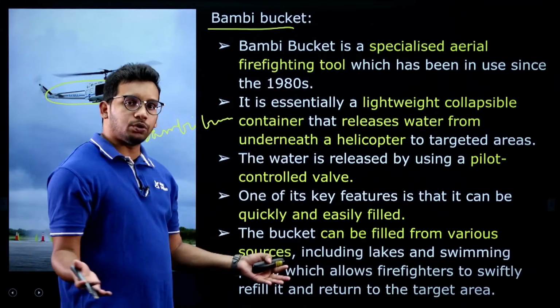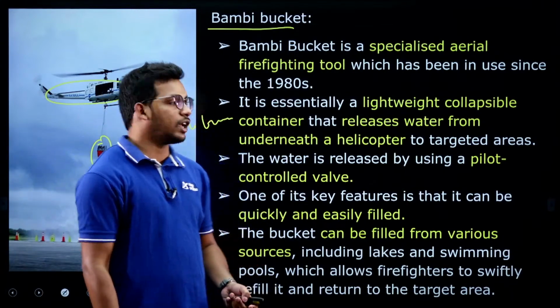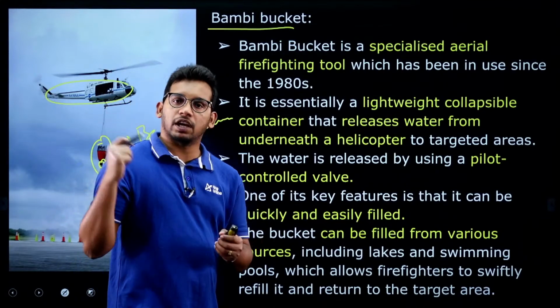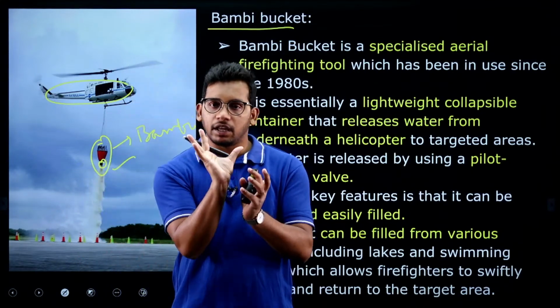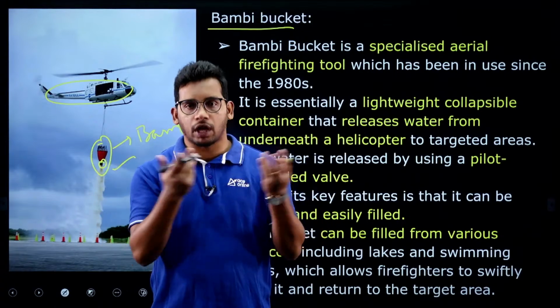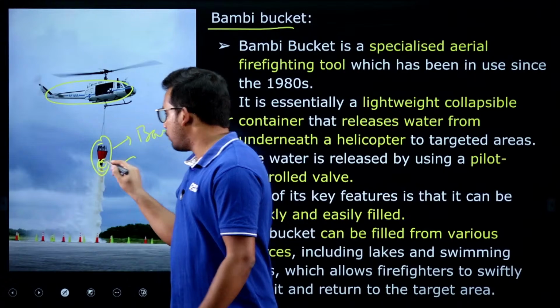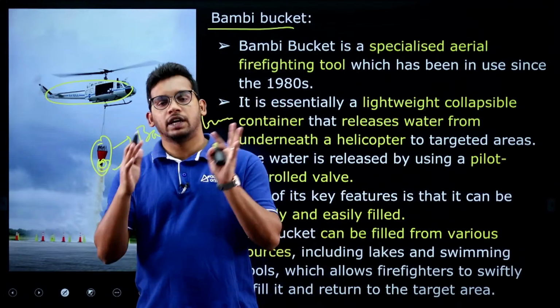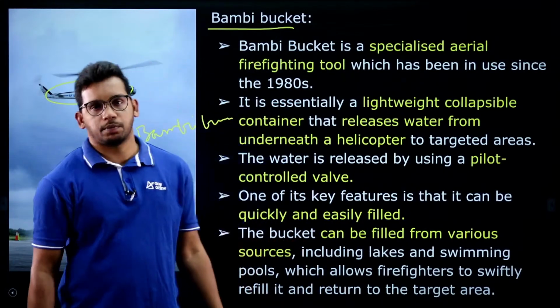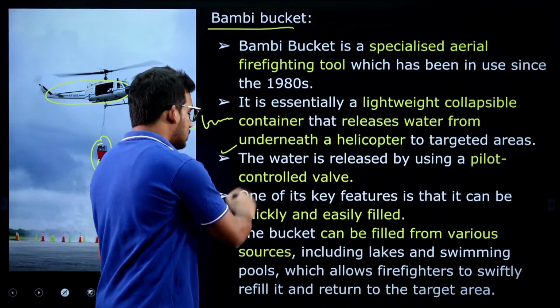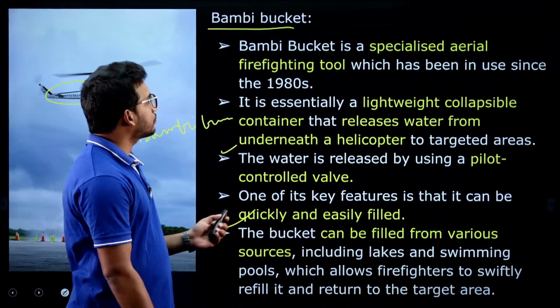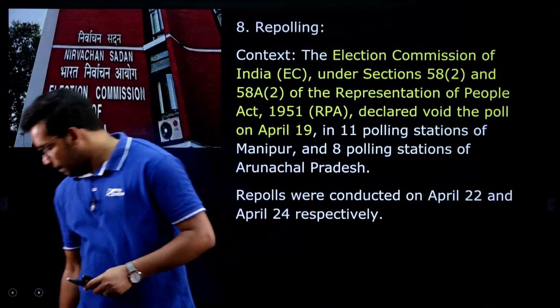It is easy to use, so the water can be easily taken, and the pilot who is flying the helicopter will manage the valve, how deep it should be and how wide the diameter should be. The hole, the valve, can be expanded according to the intensity of the forest fire, so the water can be spread, right. So, this is called the Bambi bucket. Any doubts in this?